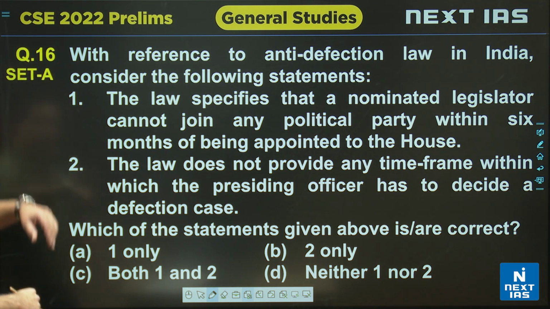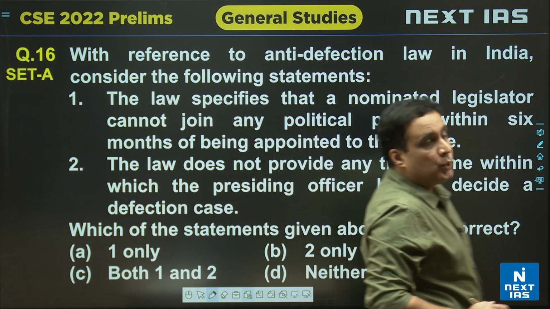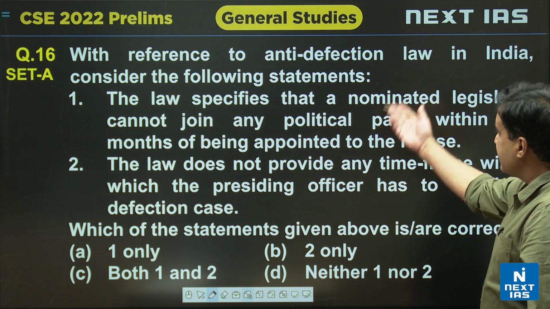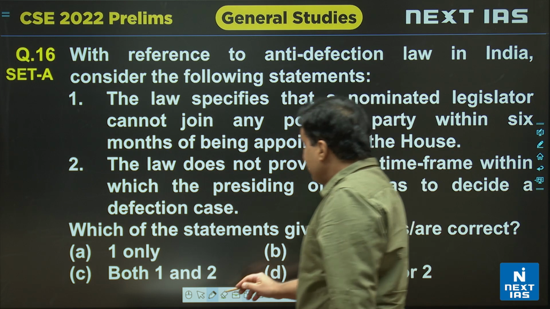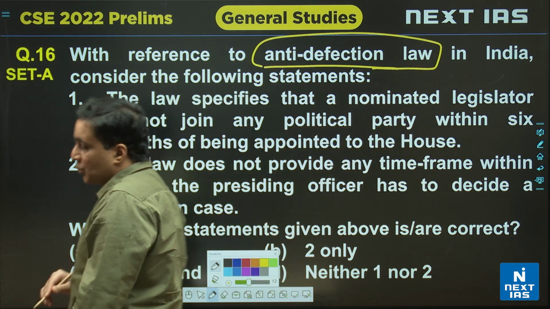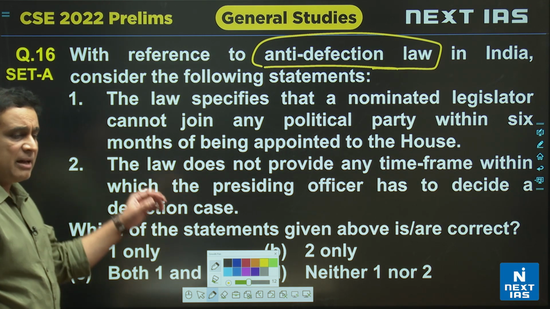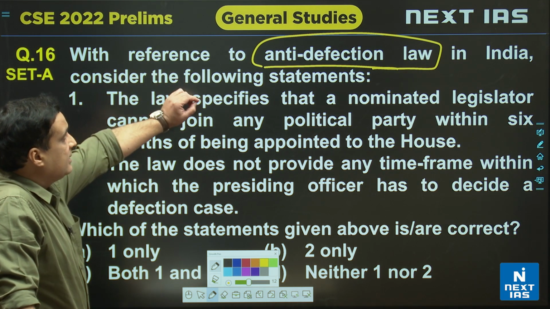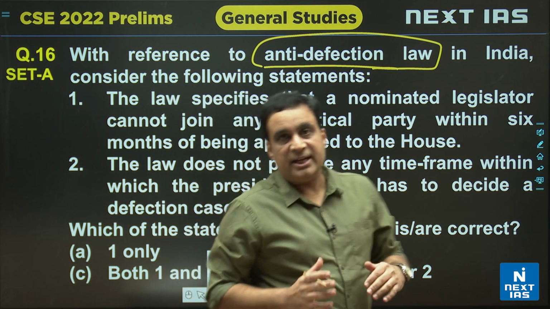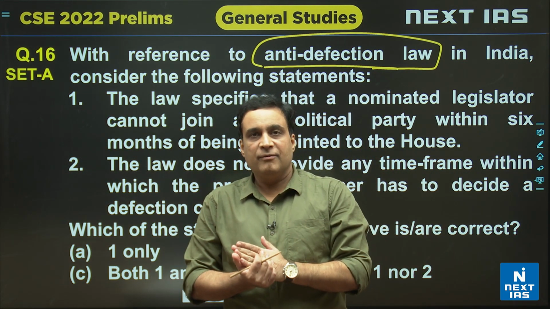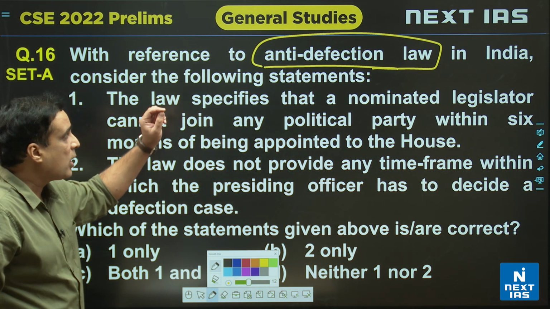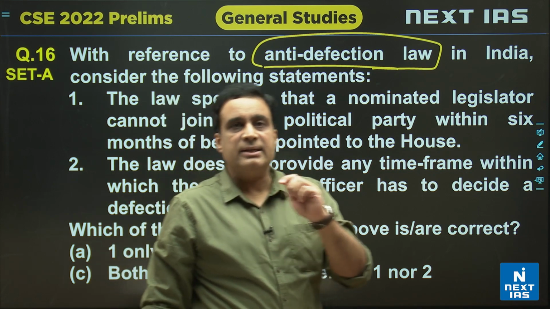Okay. Now the next question, with reference to anti-defection law in India, consider the following statement. देखिए, anti-defection law has been discussed quite elaborately in the constitution itself. Anti-defection law संविधान में discuss किया गया है. It has been discussed in the 10th schedule of the constitution, and there are certain conditions when you can be disqualified from the house under anti-defection law. कुछ कंडीशन है जब आपको anti-defection law के तहत हाउस से डिस्क्वालीफाई किया जा सकता है.